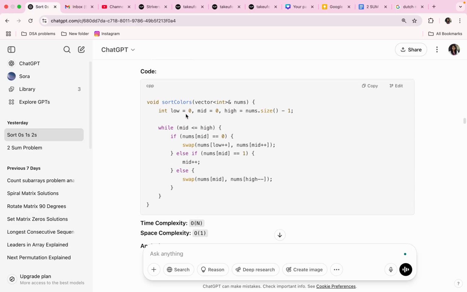And here we have three pointers where low equal to 0, mid equal to 0, and high equal to nums.size() minus 1. While mid is less than or equal to high, if nums of mid equal to 0, swap nums of low plus plus and nums of mid plus plus. Else if nums of mid equal to 1, mid plus plus. Else swap nums of mid with nums of high minus minus.